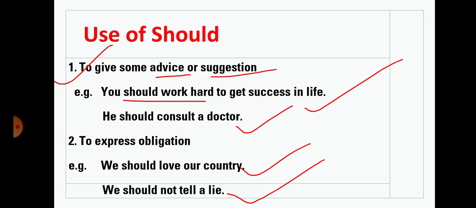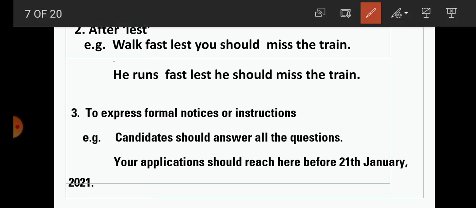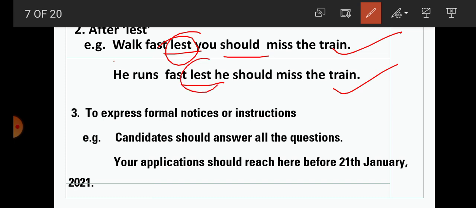Some more uses of should, students. After lest, should is used. For example, walk fast lest you should miss the train. So after lest we use the modal should. He runs fast lest he should miss the train. So here after lest, which modal are we using? Should is used here.